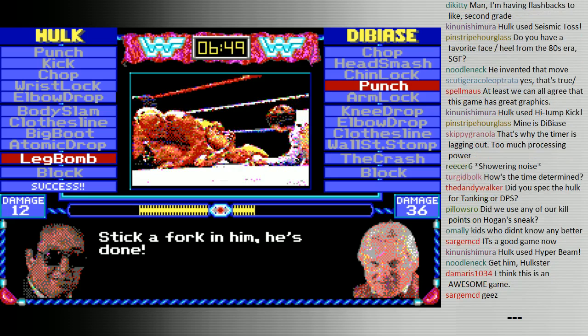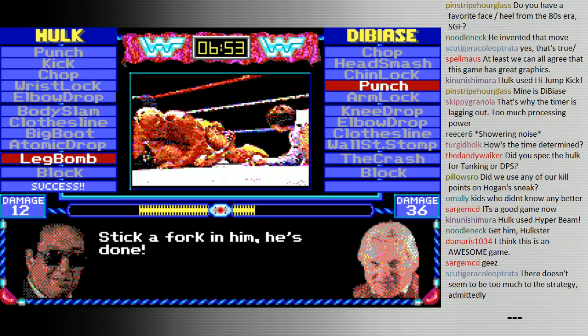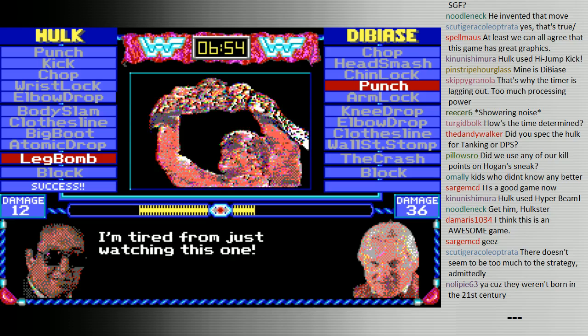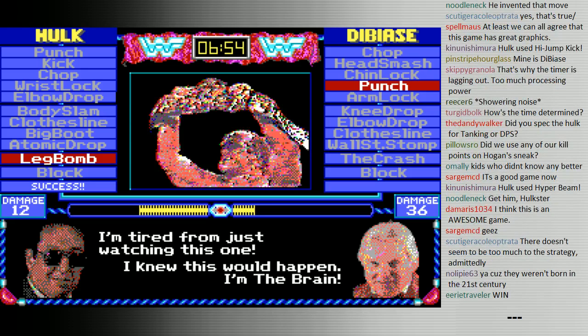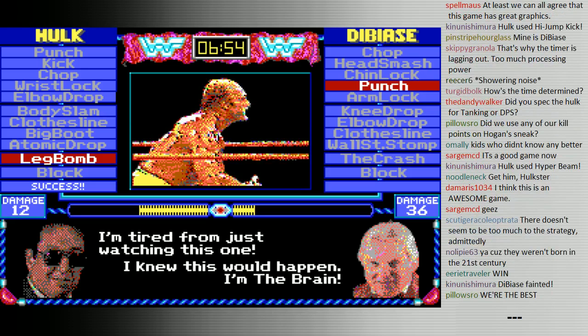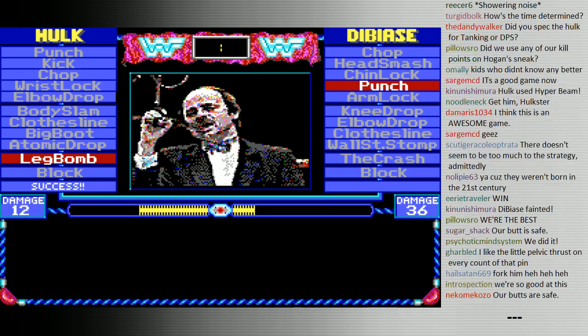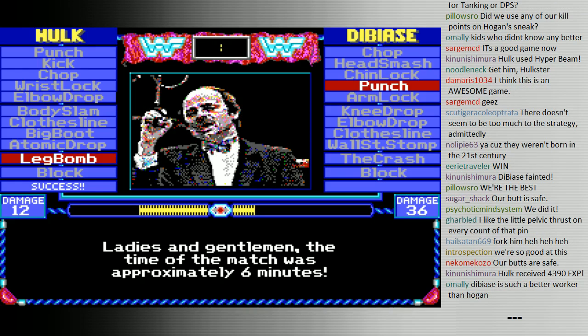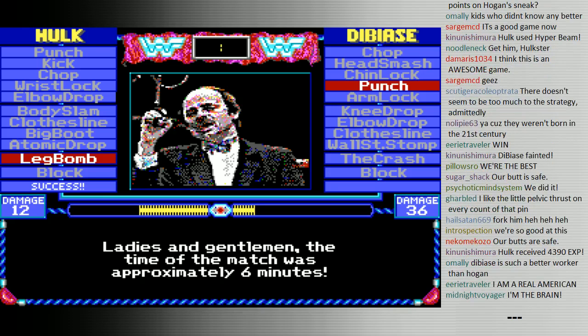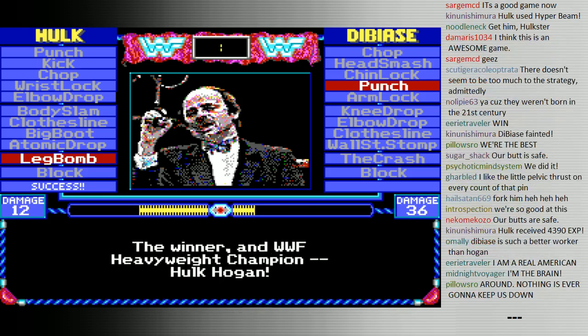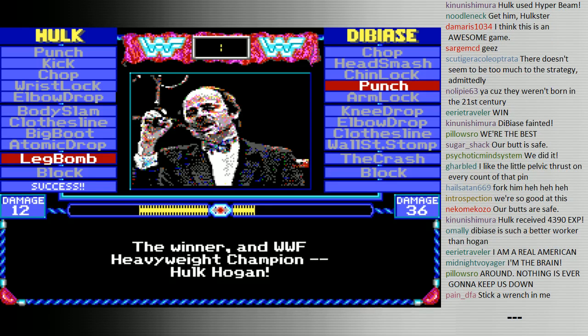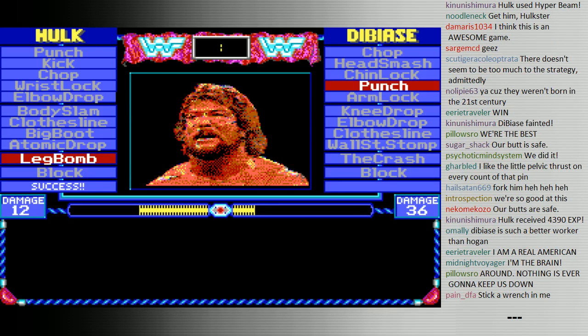Ted DiBiase once again shown the error of his ways, that he'll never be able to beat a true superhero like Hulk Hogan, with the power of all the little Hulkamaniacs behind him. That was kind of a brilliant ploy, really, by Hulk Hogan. The idea that it was the kids in the audience cheering for him that gave him his power, that he needed them to make noise and believe in him in order for him to overcome the villains.